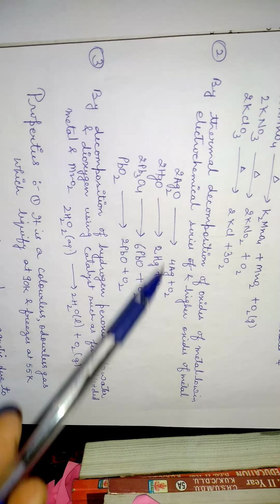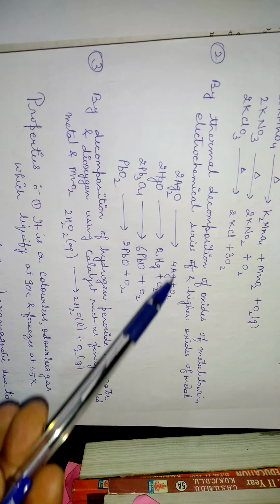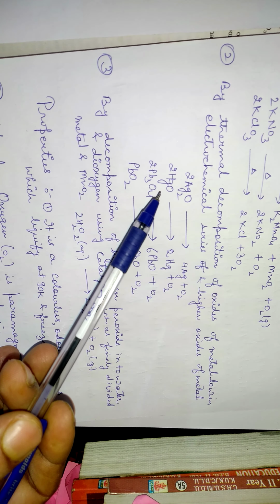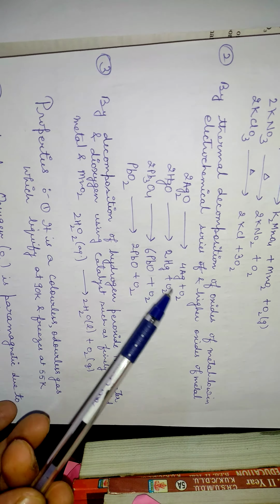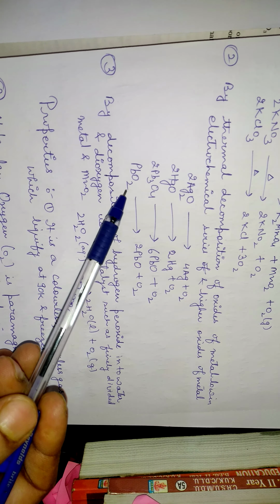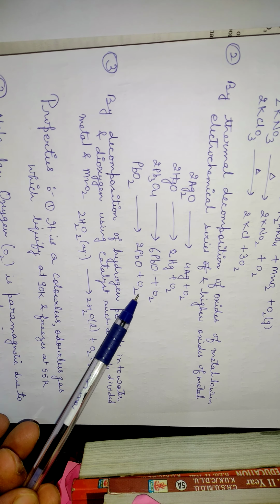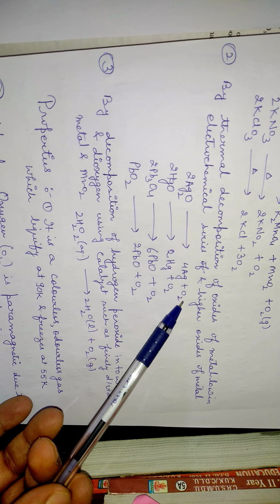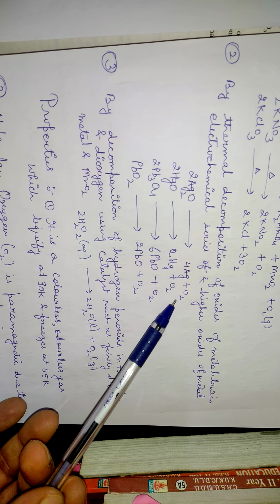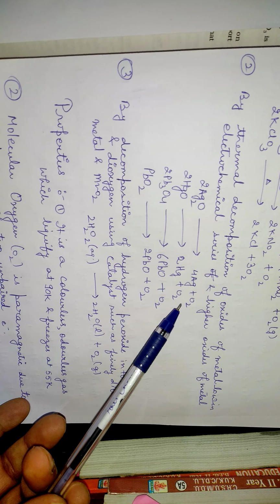Now, the thermal decomposition of oxides of metals low in the electrochemical series and higher oxides of metals. Here I have given a few metal oxides like silver oxide, mercuric oxide, lead oxides. These result in the formation of lower metal oxides, like PbO2 gets converted into lead oxide, PbO, and oxygen gas gets liberated. Similarly, with silver, you can see here we obtain the silver metal along with the liberation of oxygen gas. So these are a few important preparation methods I am discussing here. You guys can take a snapshot also.